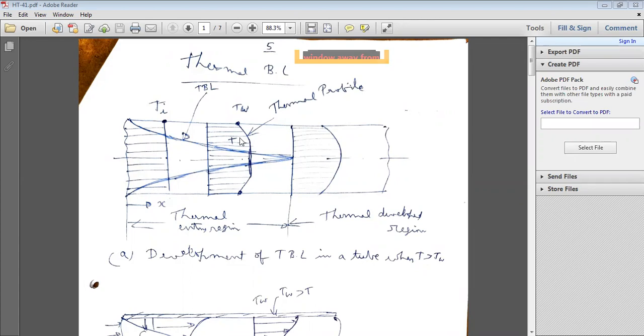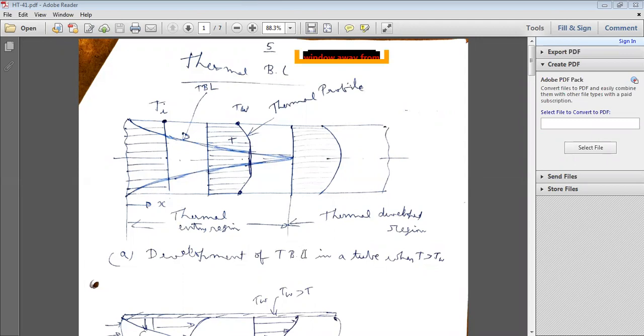So the temperature T at any given location y from the wall surface, TW the wall temperature. Up to this point, the entrance region is known as the thermal entry region. Once the thermal profile is stabilized and the flow is fully established, this is known as the thermal developed region. So the figure gives the development of the thermal boundary layer.